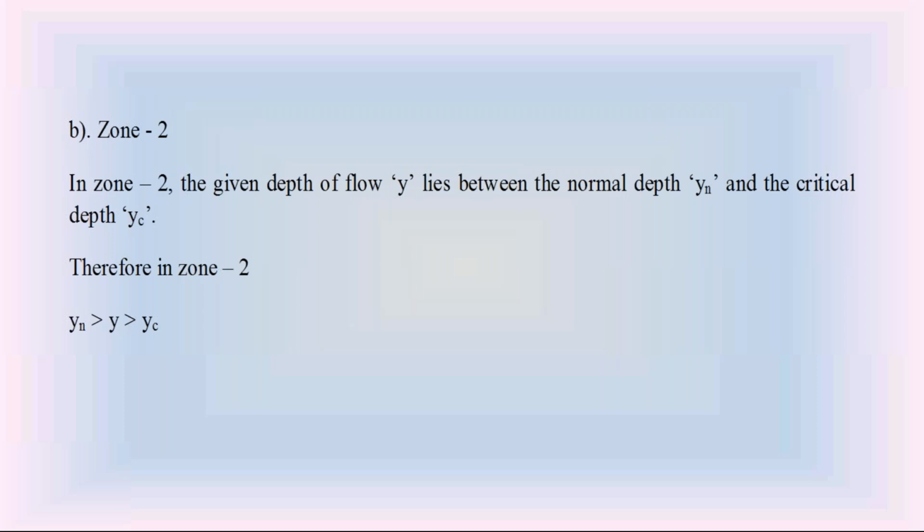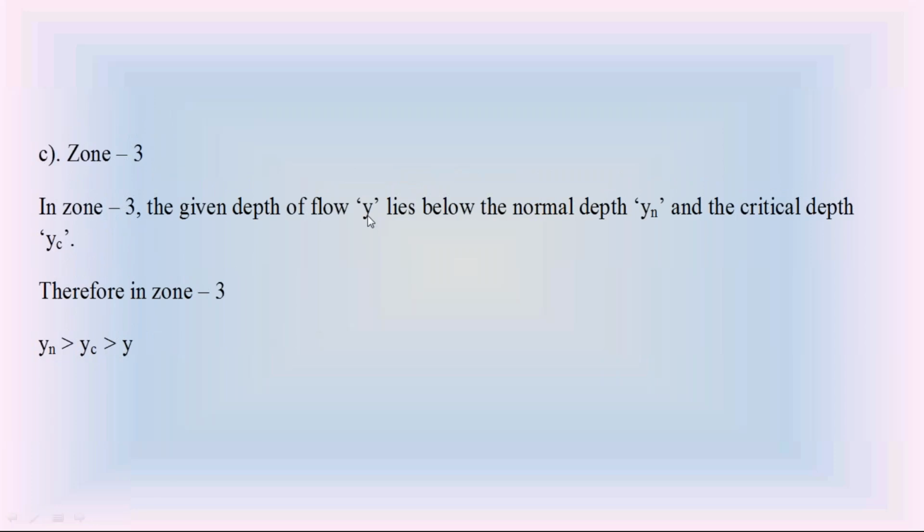So like that, if the depth of flow y is in between the normal depth and critical depth, we call the water surface profile zone 2. Then zone 3. The water surface profile is in zone 3 if the depth of flow y lies below the normal depth yn and also the critical depth yc. So in zone 3, the depth of flow y is less than yc, and it is also less than yn.